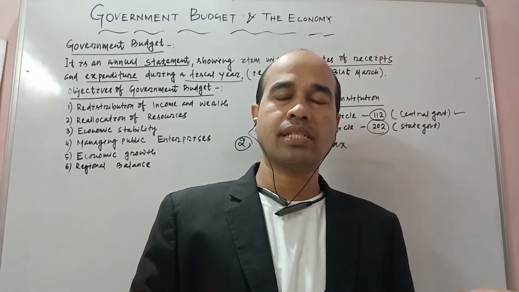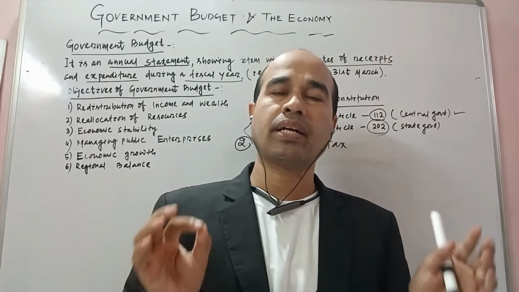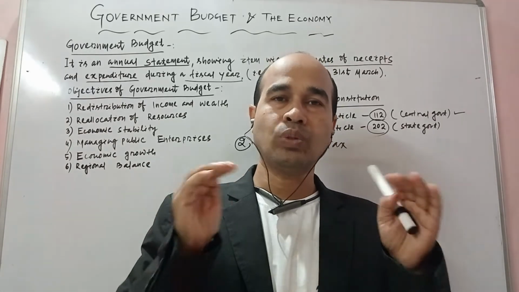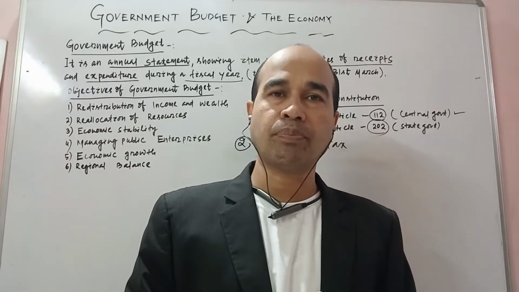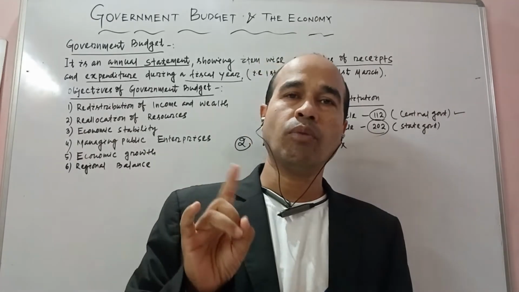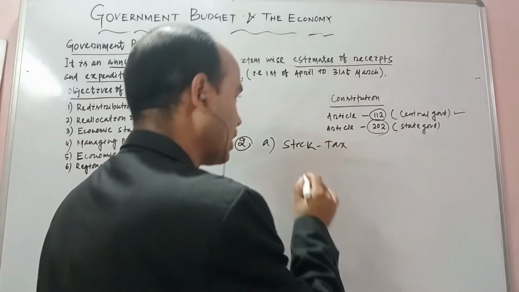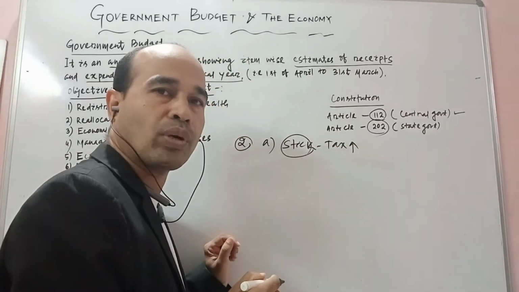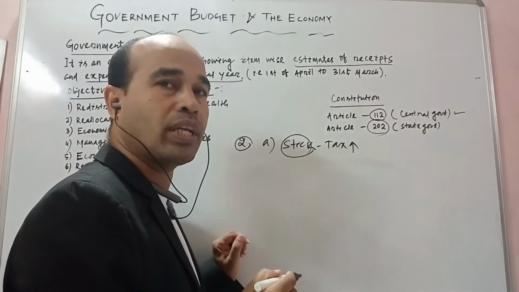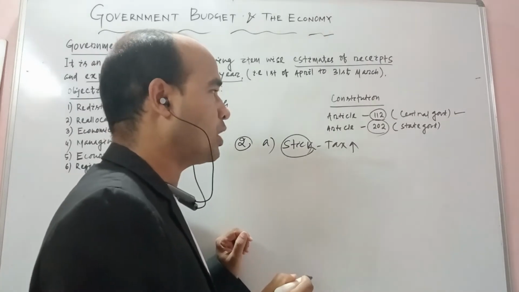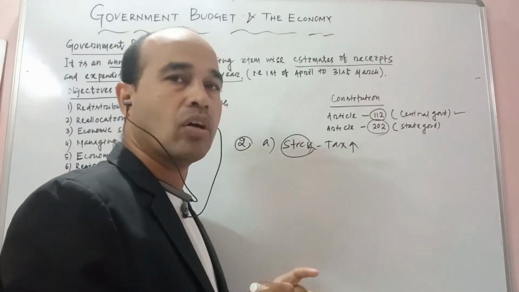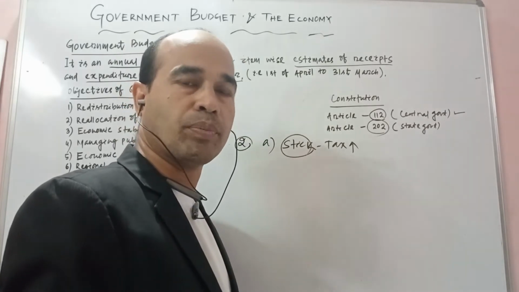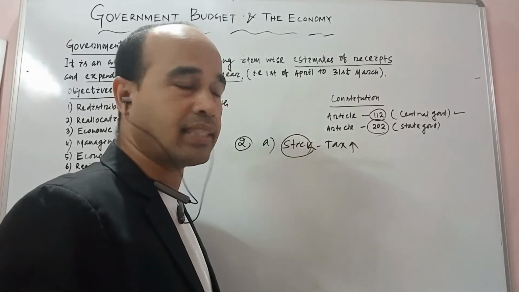Here what we are discussing, now here alcoholic product is not good for the economy, it is harmful. To decline the consumption of alcoholic product, what is government doing? The government uses one instrument which is known as a stick. That means government will charge more and more tax over that alcoholic product. Why? If government charges more and more tax over the alcoholic product, automatically that physical consumption will decline and it is good for the society.